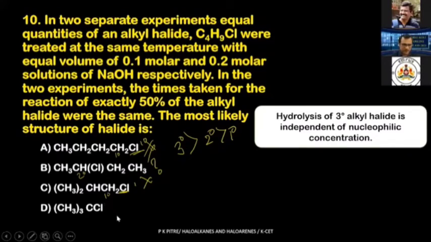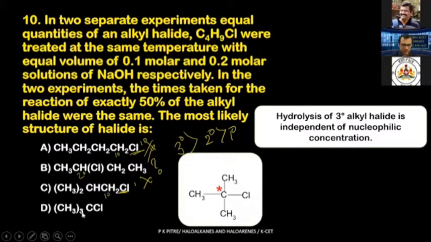What is this? Look at this. I have put this particular molecule over here. Look, this is Cl over here. The three methyl groups are put over here. One methyl, another methyl over here. So this carbon atom is a tertiary carbon. What carbon atom is this? It is a tertiary carbon. So tertiary carbons are more stable than secondary carbons in the SN1 reaction.